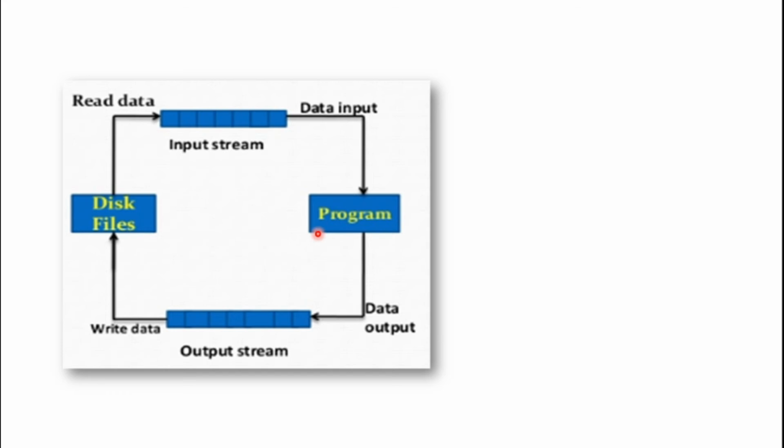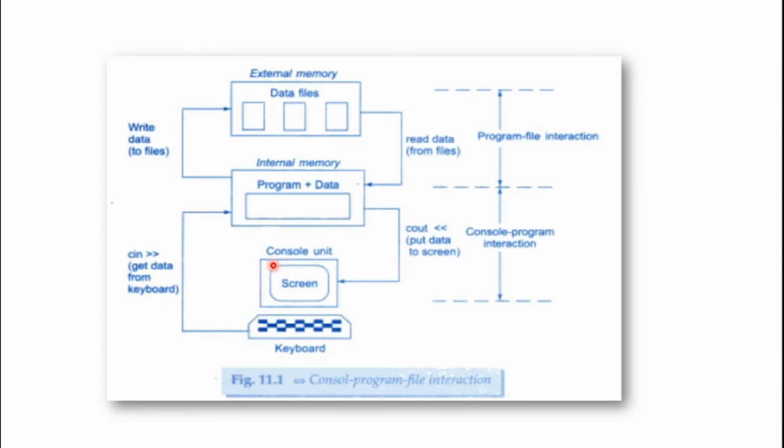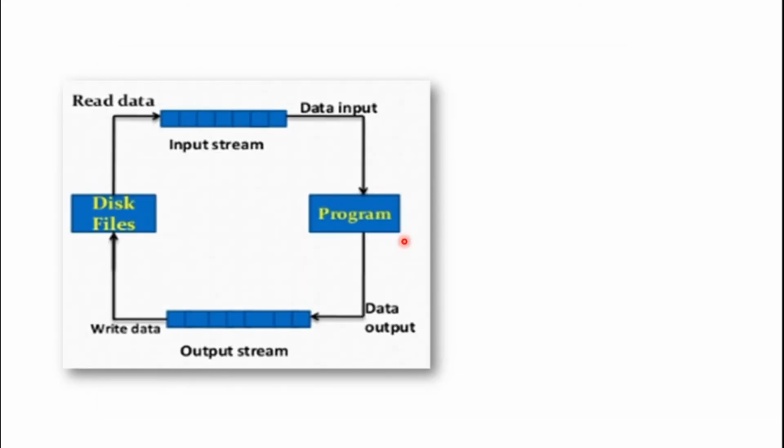Similarly, if we want to write data to a file, we need to have an output stream. But in the case of the console unit, we have a built-in input stream and built-in output stream, that is cin and cout. Similar to this, in every file handling program, we need to create a file input stream and file output stream. Don't worry, we will be discussing it later.